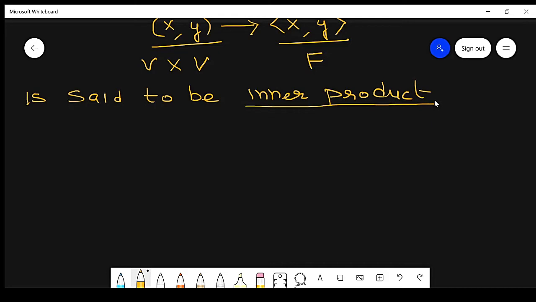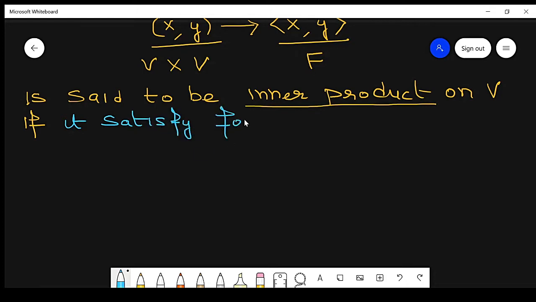This function is said to be an inner product on V if it satisfies the following conditions.